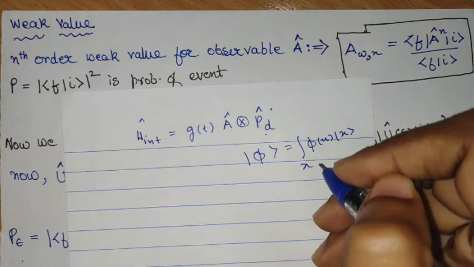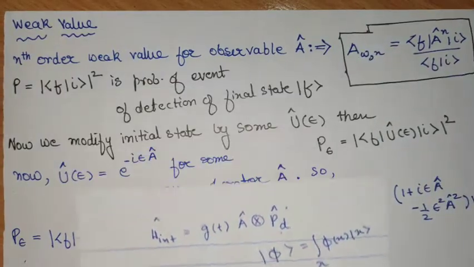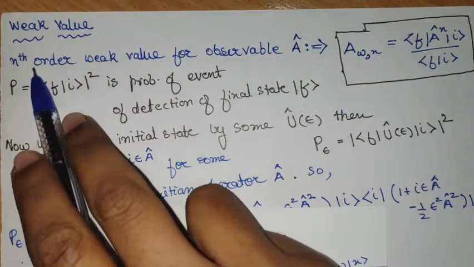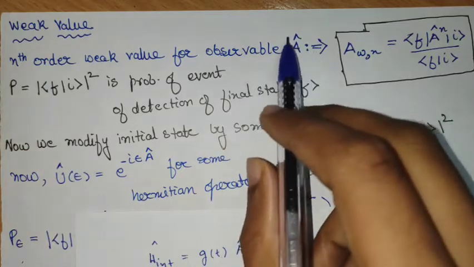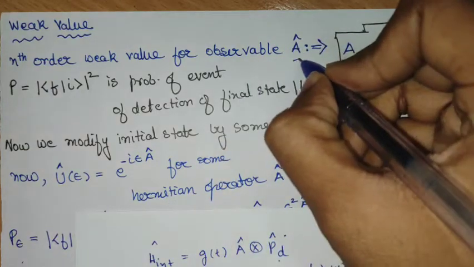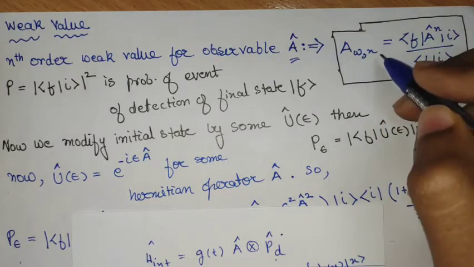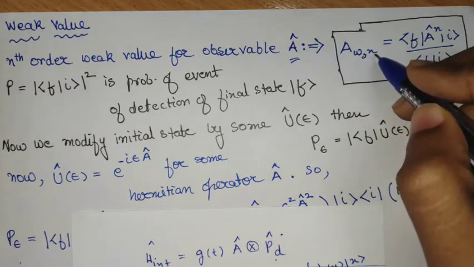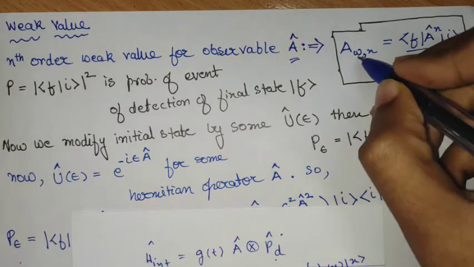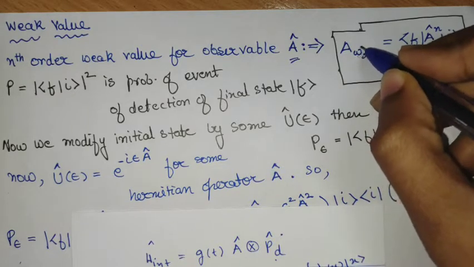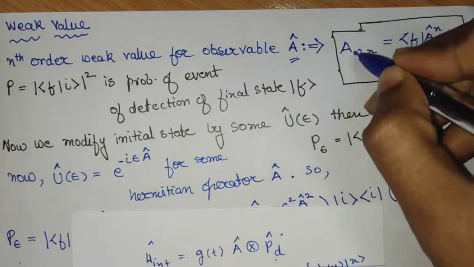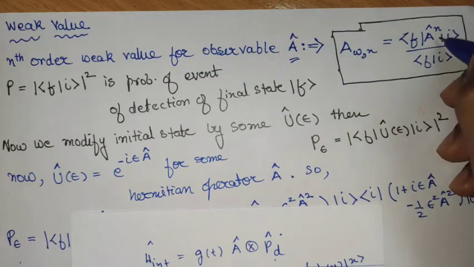It is the notion of weak values. So let's see. The nth order weak value corresponding to an observable A, which is a Hermitian operator, is given in this particular form. So this is the omega and this is n. Here this omega is the part that says it's weak, so you can interpret it as the W. So A^W_n is of this form.